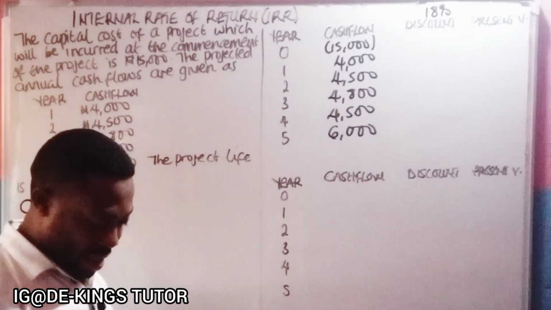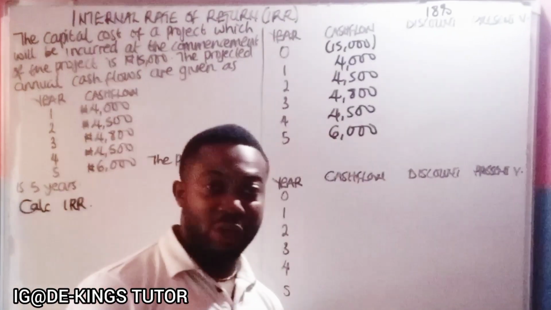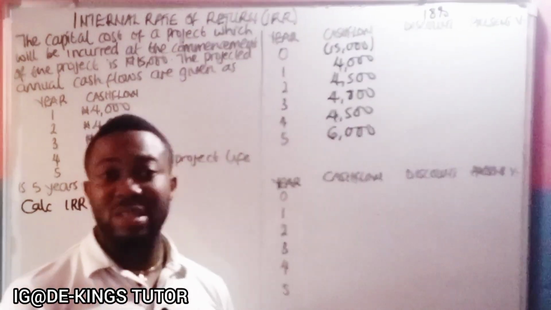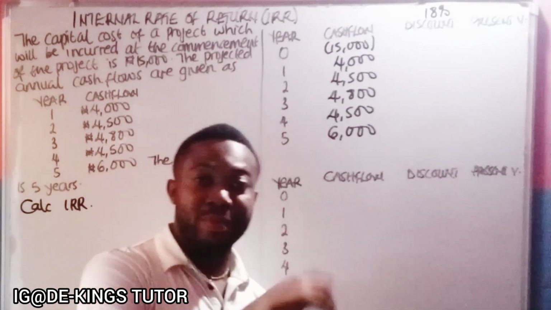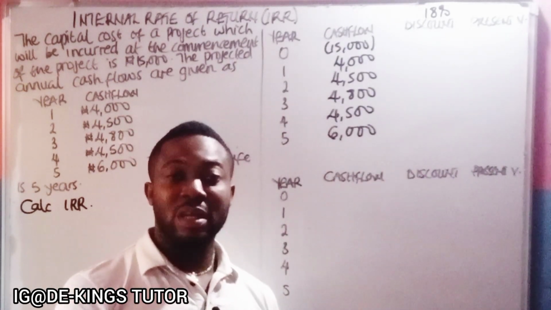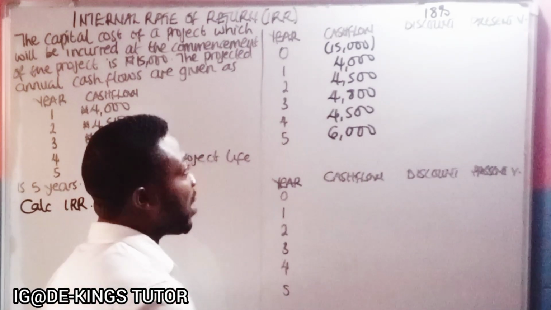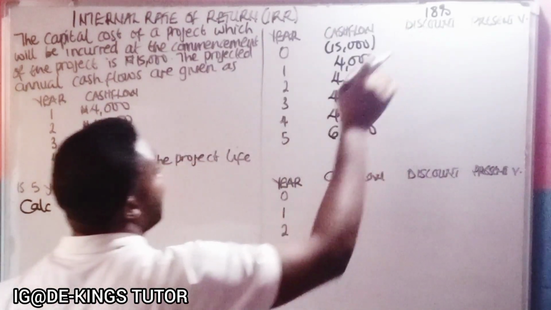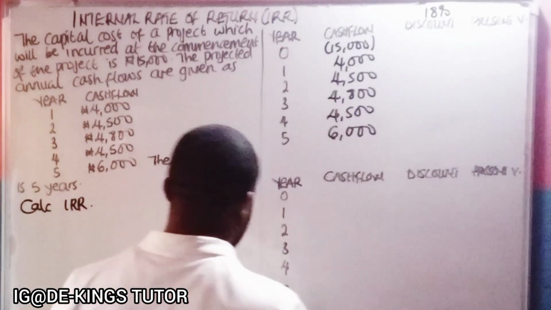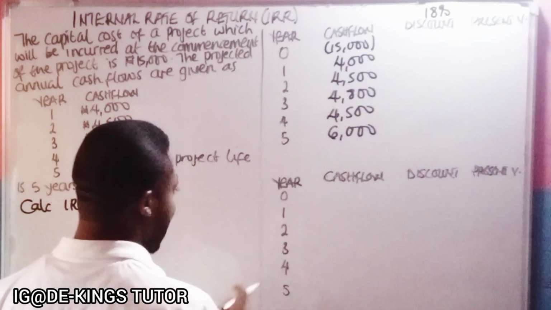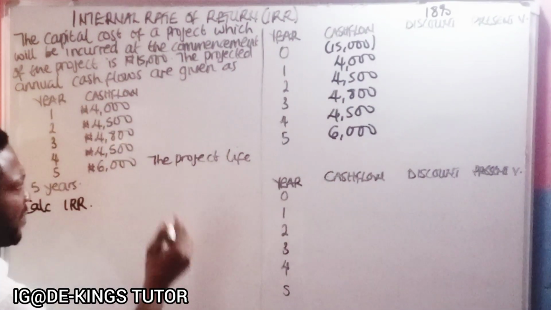Okay, so we want to get our discount factor. I've taught us how to get the discount factor in our previous video on NPV. Please, if you have not seen that, check up here or check in my description; search for net present value. I've done the discount factor already at 18%, so let me just give an overview.